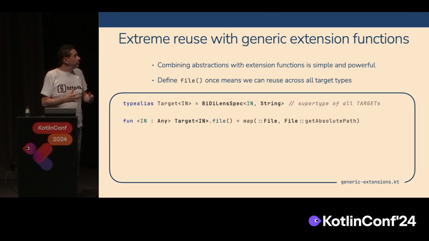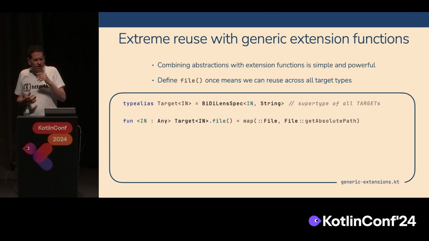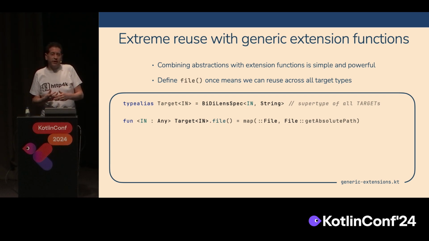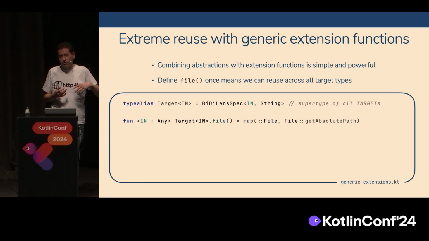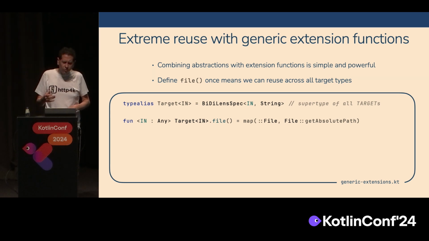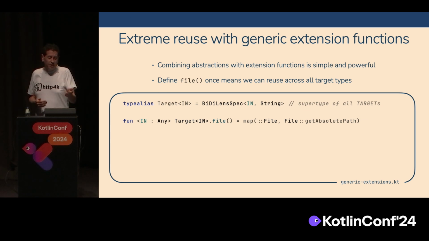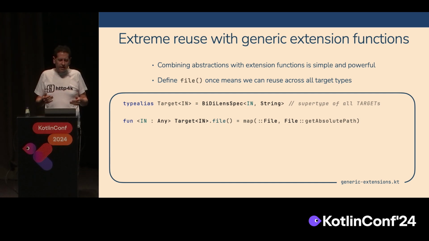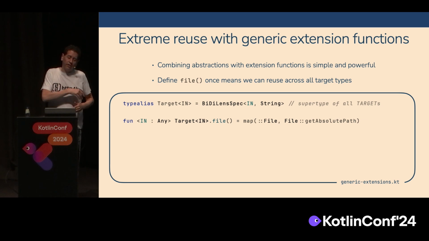So how do we extend this ourselves? Let's say we want to create a file. We've got a query string parameter that comes in, and it represents a file on disk. And what we can do is write an extension function on the generic type. So the first two lines of code here are defining a type alias, which is a BiDiLensSpec. That's the superclass of all the targets that we were talking about. And then we define the extension function on that generic.